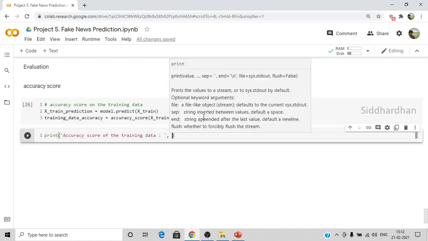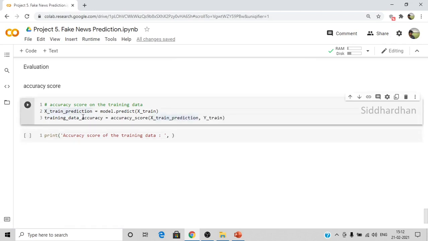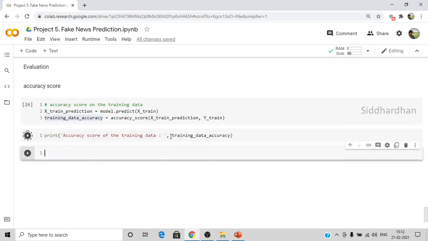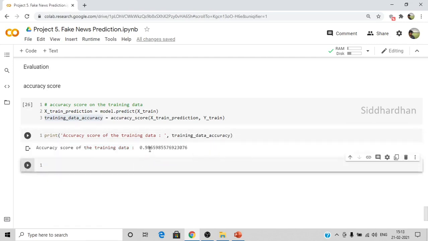Okay, so I'll print this training data accuracy. This will print the accuracy score. As you can see here, it's 0.98, which means 98 percent. Almost 99 percent, which is really good. In this case, we have used a very large data set, which contains almost 20,000 data points, or 20,000 news articles. Hence, we get a very good accuracy score.